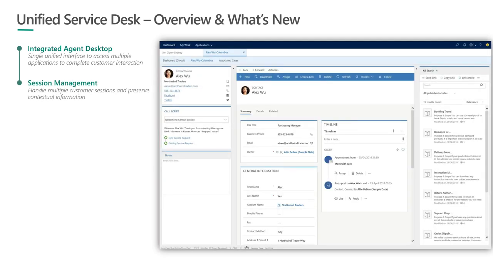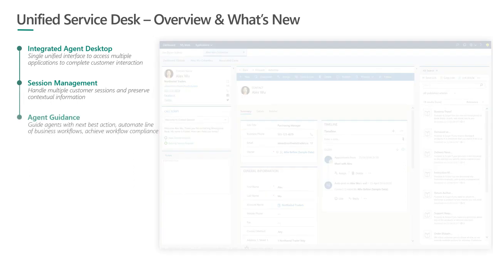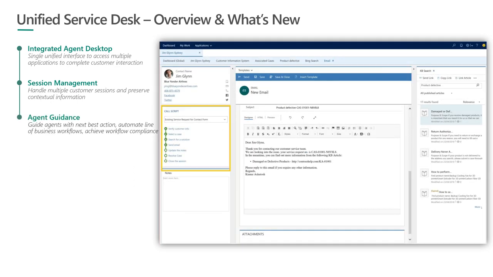It has session management capabilities, so the agent can talk to multiple people at the same time, and USD would handle all of those customer sessions automatically. The context within each session would always be preserved. We have call scripts or agent scripts within USD to guide the agent through the interaction. These scripts can span across multiple LOB applications as well, and are not restricted to Dynamics 365, which is one value proposition that USD brings to the table.